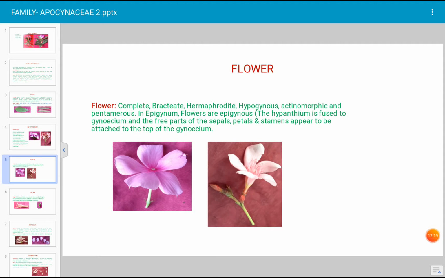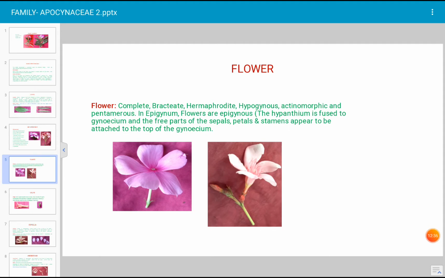Okay. One more plant of Apocynaceae, that is Epigynum. The name of the plant is Epigynum. In this case, the flowers are epigynous. What is the meaning of epigynous?